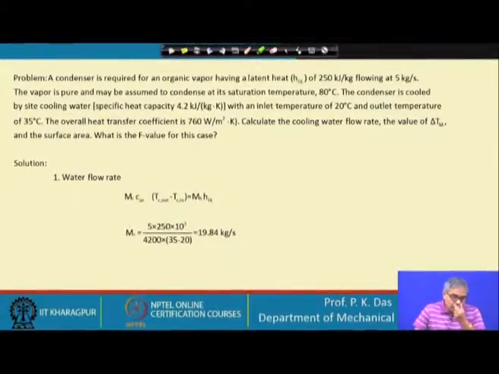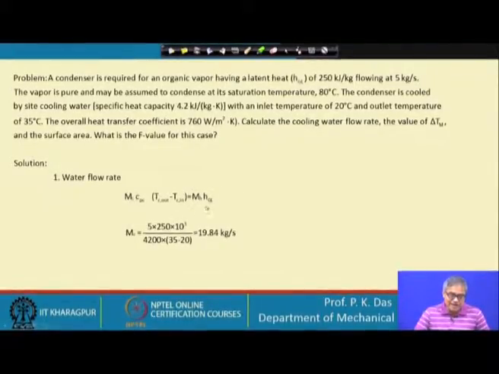So, the water flow rate we have to get. From that, m dot Cp of the coolant we can find out, and this is equal to the total heat gained through heat transfer by the cooling water stream. So, this is the heat which is rejected by steam also. So, heat rejected by steam will be equal to the steam flow rate times the latent heat, because it is in the two phase condition.